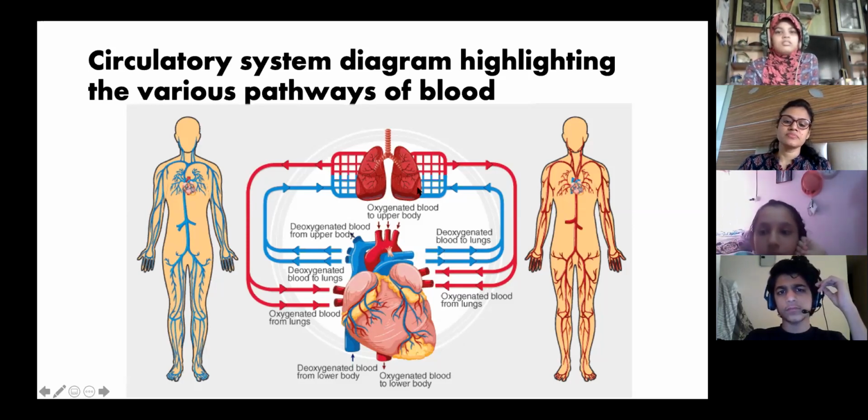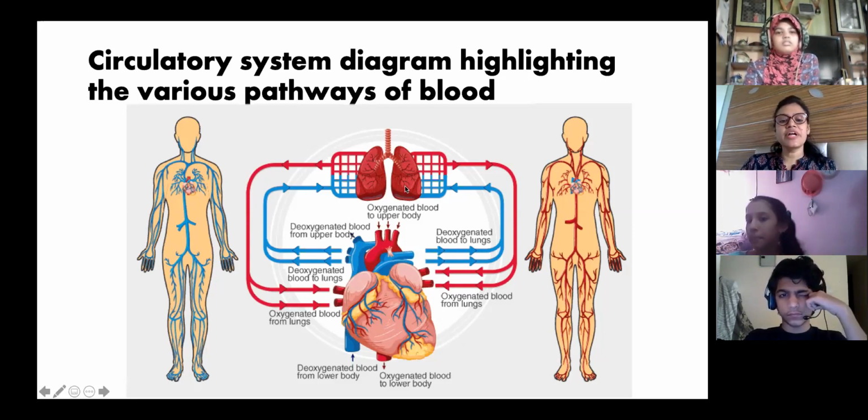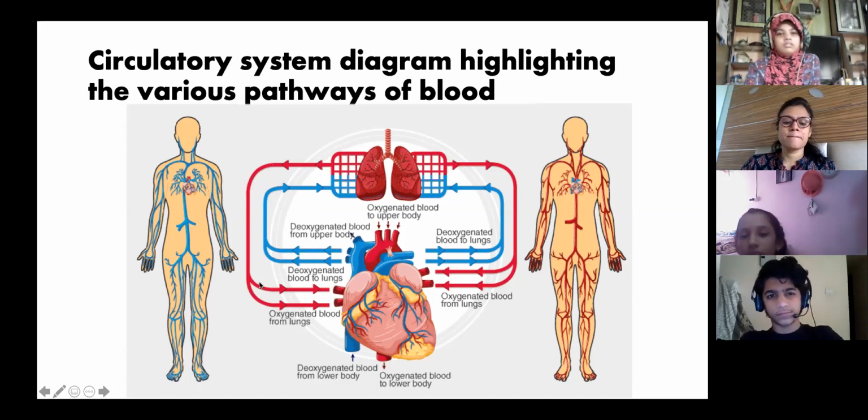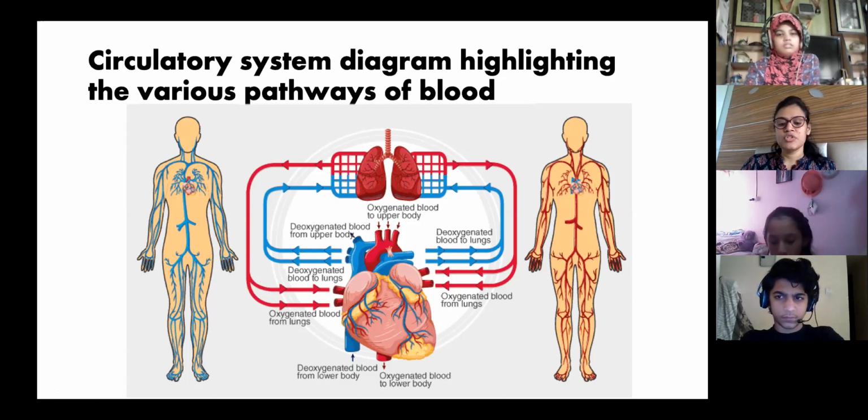and from the lungs it gets oxygenated. It drops carbon dioxide, ma'am, and it takes oxygen, and it comes into the heart again, through the pulmonary vein, and then from there it goes to the left atrium, then the left ventricle, through the mitral valve, and then from the ventricle to the aorta, and the aorta supplies oxygenated blood to the upper part and lower part of the body.